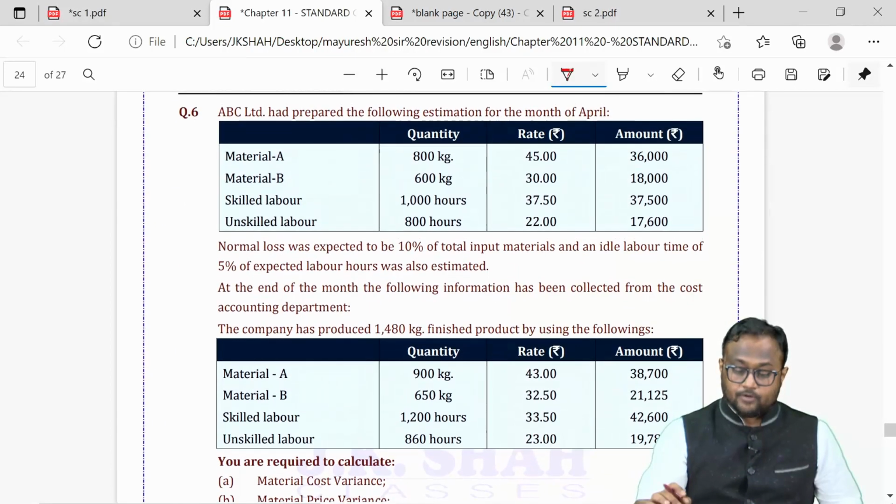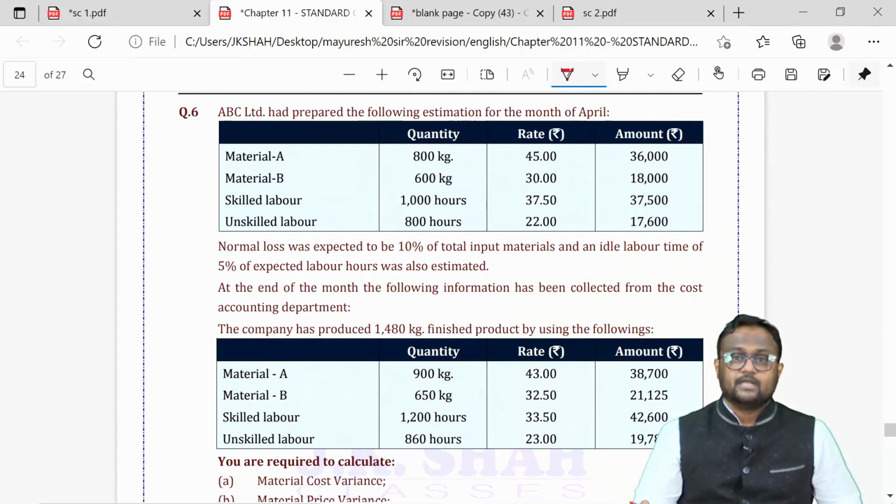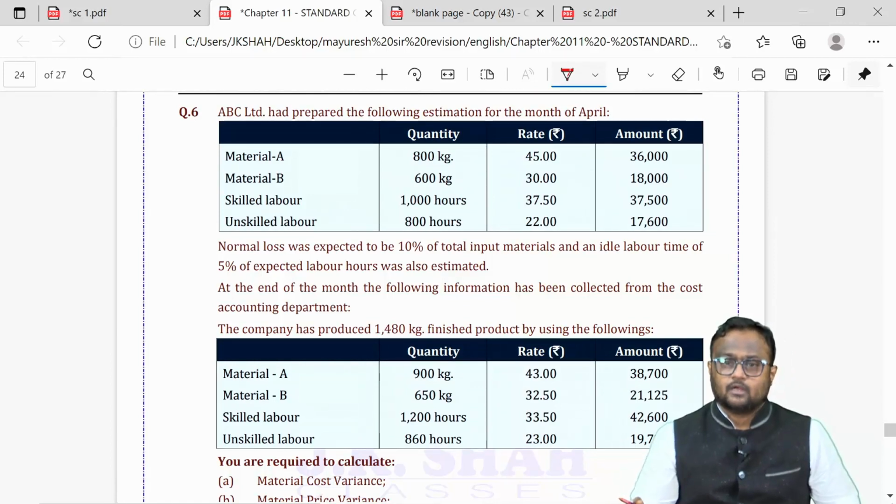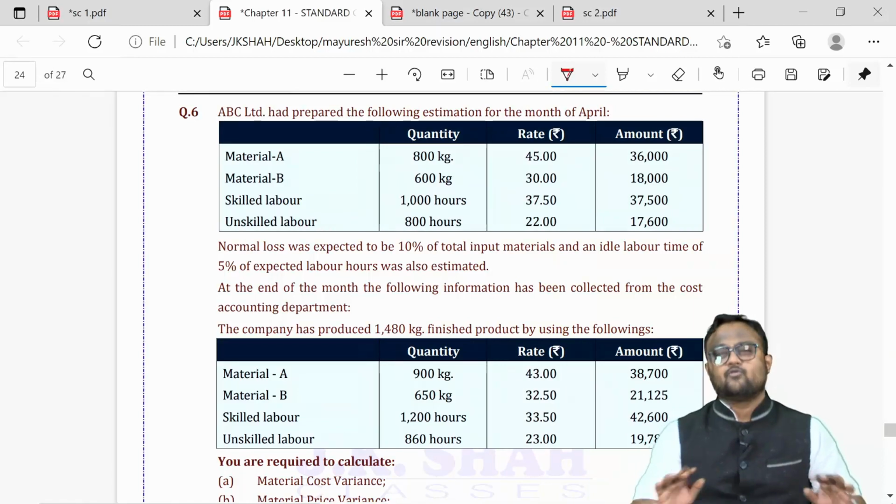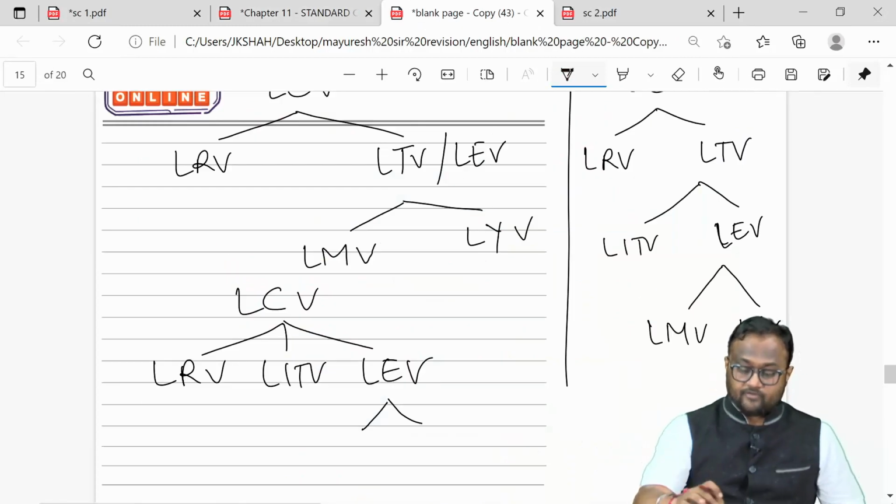Question number 6 was a little important. Your answers were in decimals. Whenever you have kgs, hours, please take the answer up to 2, 3, 4 decimals. It's okay if you want to take hours and kgs in terms of decimals. It's fine, at least it will give you an accurate answer. Amount you can round off. Not an issue. See what I have done.